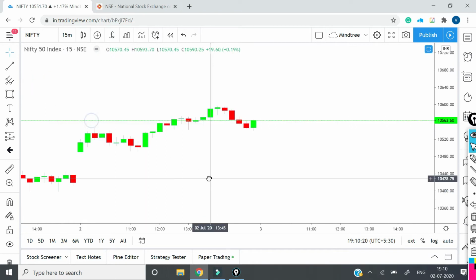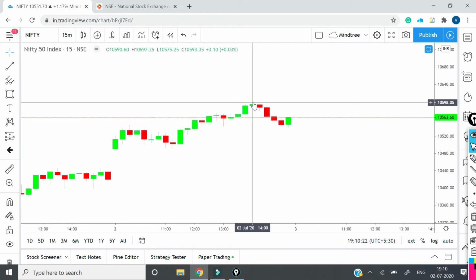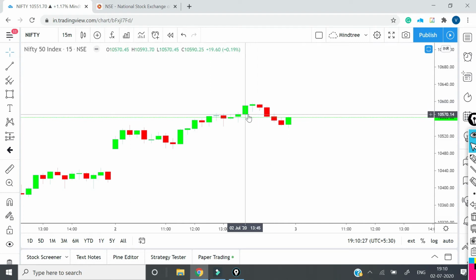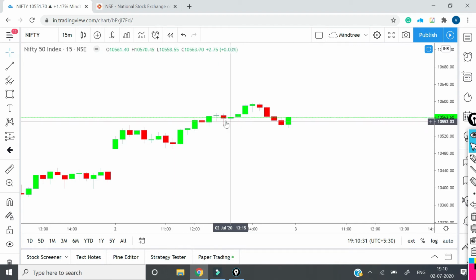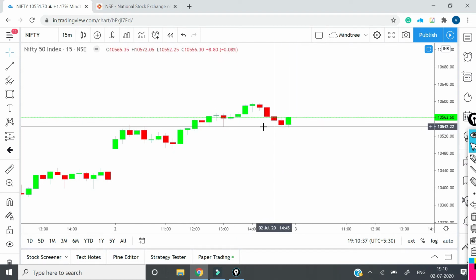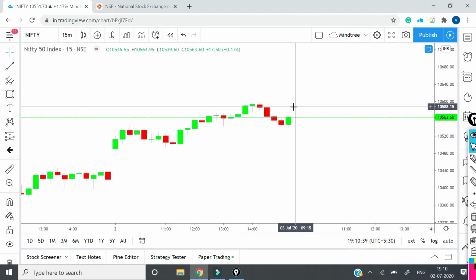It can happen, but we have to put the high of the hangman as a stop loss, and this level will be our first target, then the second candle's low will be our second target, then the third candle's low will be our third target. You can see it clearly. It reached over there, here, this level, and then went up.